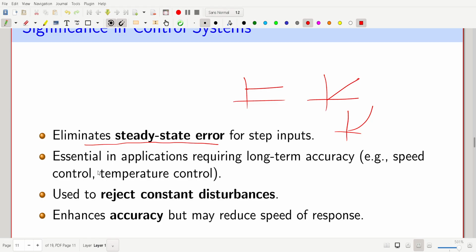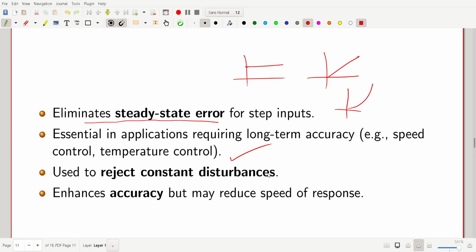In applications requiring long-term accuracy, like speed control and temperature control, we use integral control. It is also used to reject constant disturbance, because a constant disturbance gets added up over time, so the integral action increases.